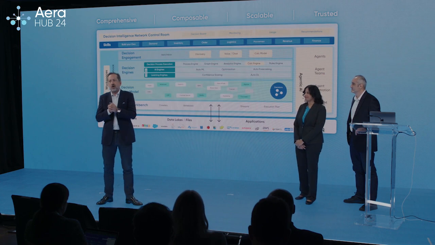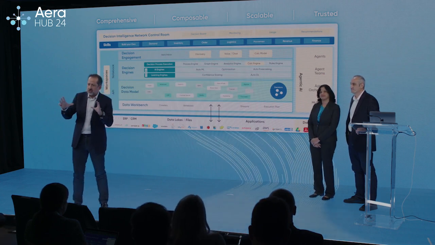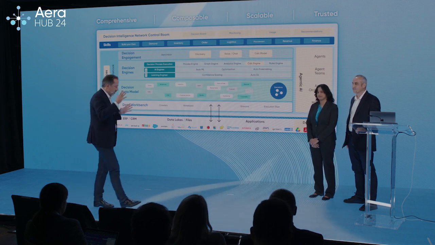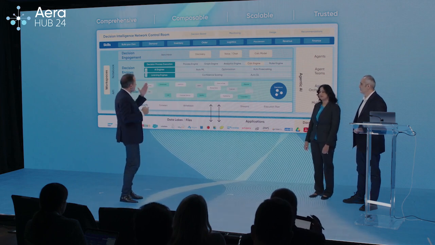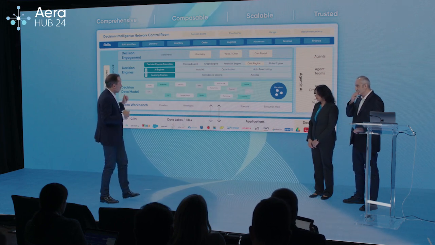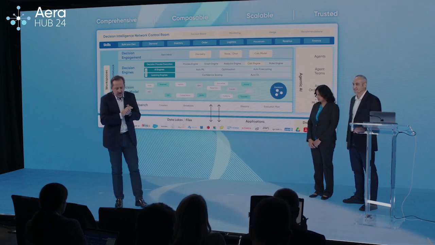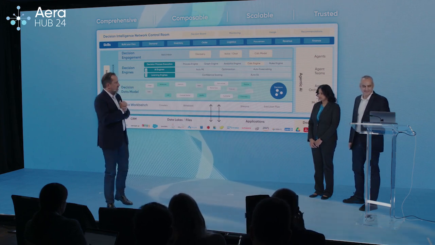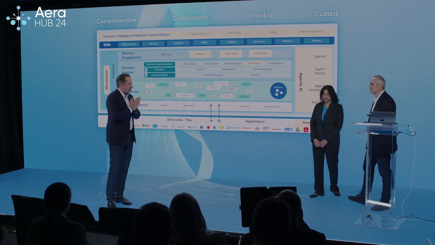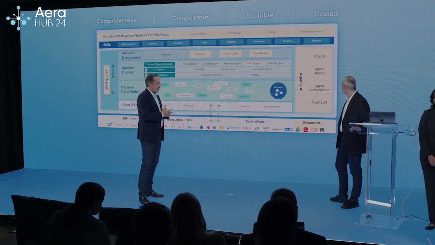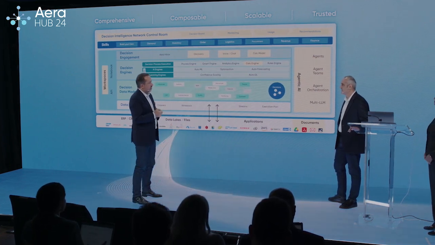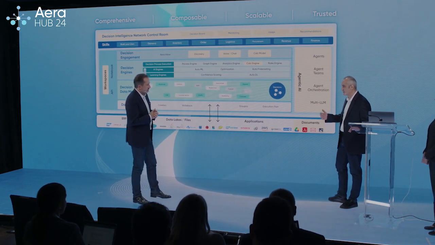So as I explained earlier, we are expanding our capabilities to the full decision intelligence network. And we're going to break down 4 demos. There's a lot more that we could cover. We're going to cover agentic, the control room, control spaces, and our new chat capabilities, enhanced with agents. So let's start there, Mustafa. Why don't we walk through the new agentic capabilities when it comes to chatting with the users and building that dialogue? Sure, Fred. I'm very excited to talk about our new version of Aera Chat.